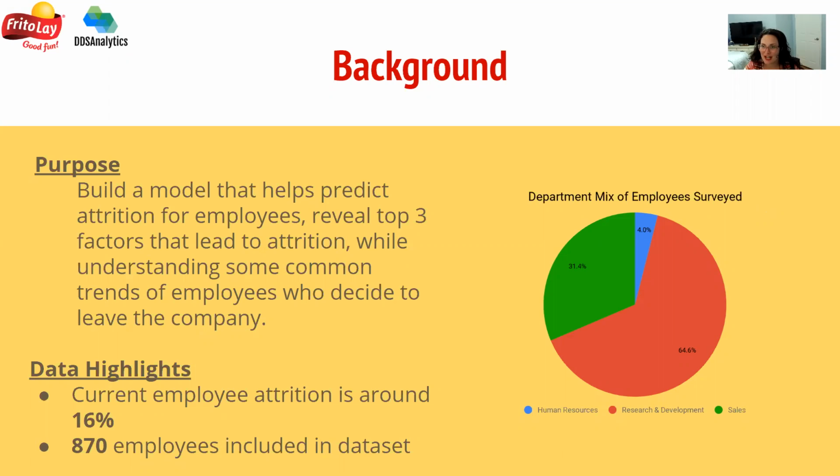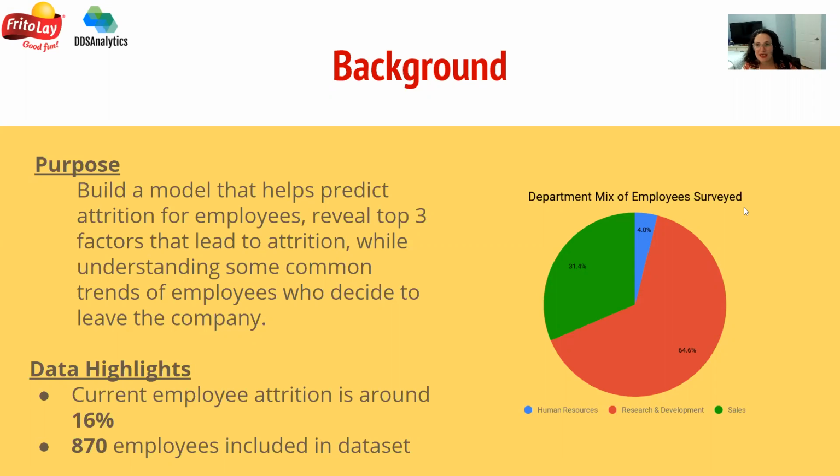Whenever we received the data, we saw that Frito-Lay currently has an attrition rate around 16%, which is great considering a 2016 compensation factor study had the industry average at 17.8%. Only being 2 percentage points lower is great news for Frito-Lay. However, there's always room for improvement, especially with employee churn that can be very costly.